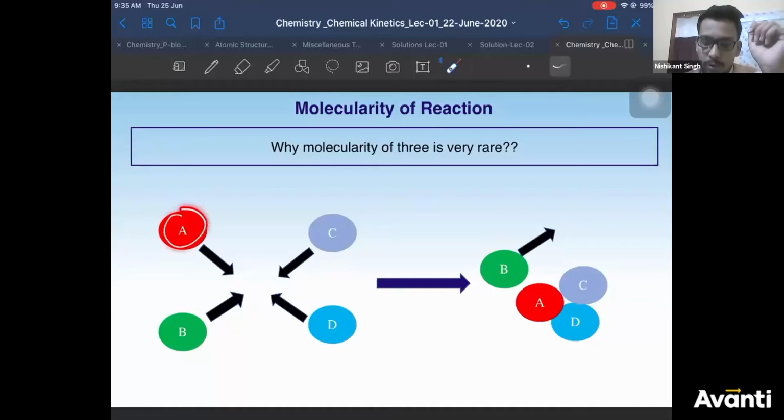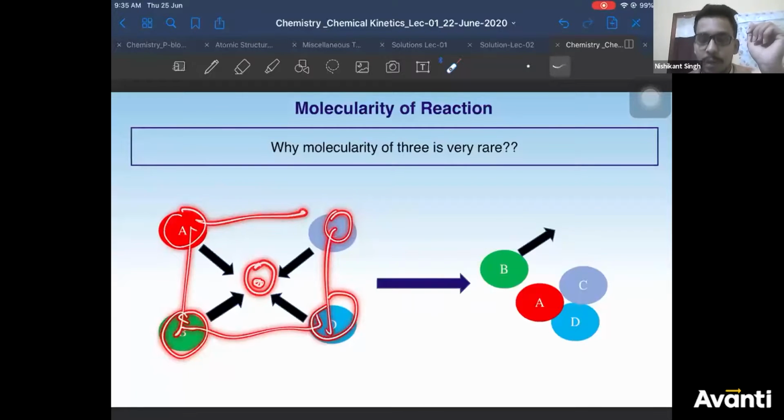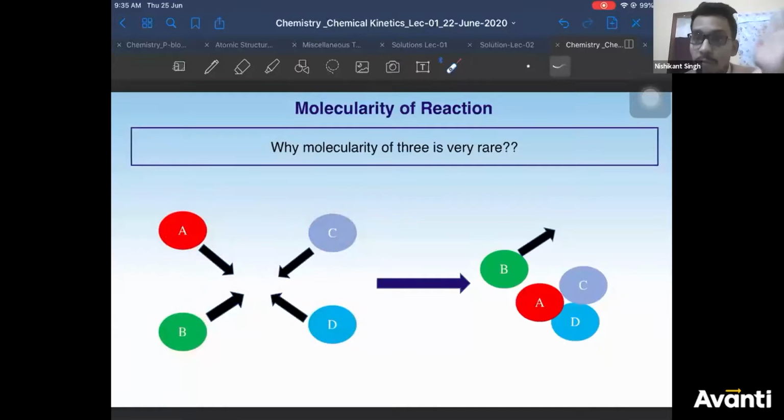All the molecules will come and collide at the same point. This can collide with this, can collide with this. They can collide with each other. But for all of them to come and meet at this point, some planning is required. They cannot randomly come and meet at one point. Even if they meet, the probability will be very less, right? The probability of all of them meeting at the same point will be very less. Therefore, molecularity greater than 3 is very, very less probable. We are saying rare means less probable.